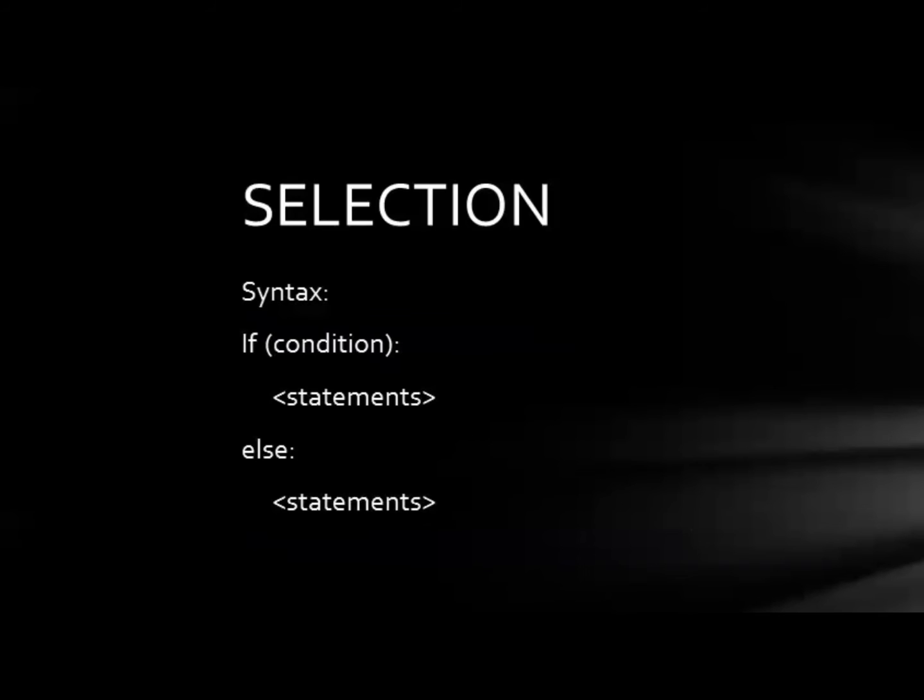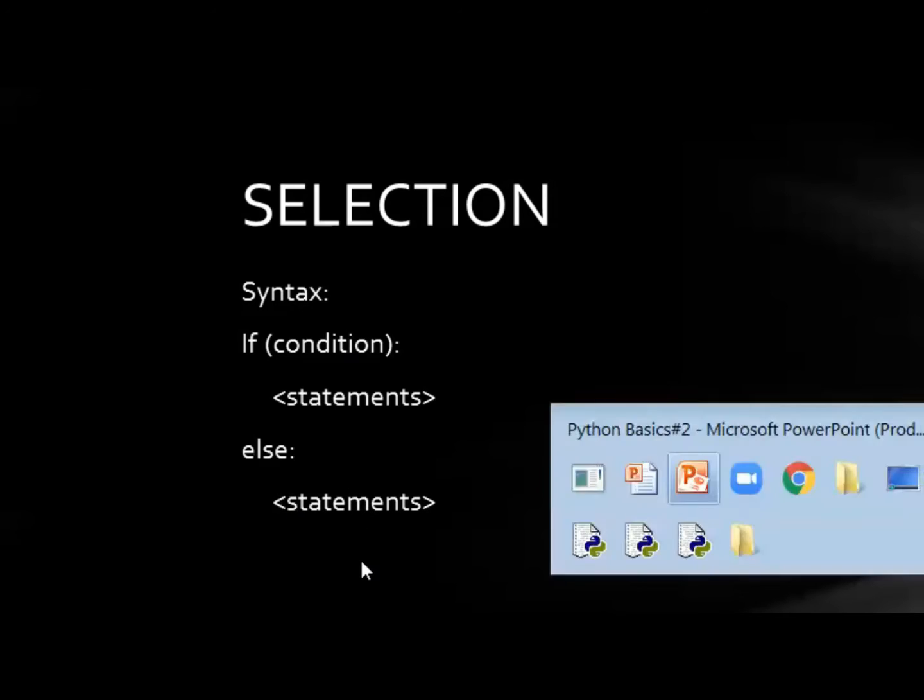The syntax goes like this in Python. A condition will be given. If this condition is true, if this condition is met, then only the following statements will be executed. Otherwise, it goes to the else part. If the condition is not satisfied, then it goes to the else part and executes the statements under the else construct. So we are going to see it with an example in Python.